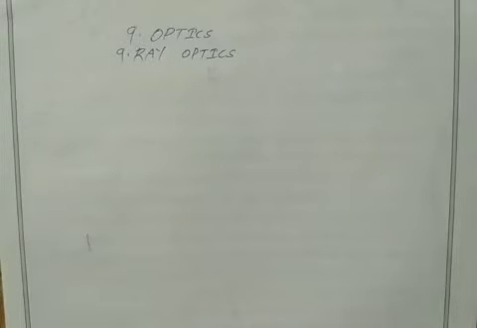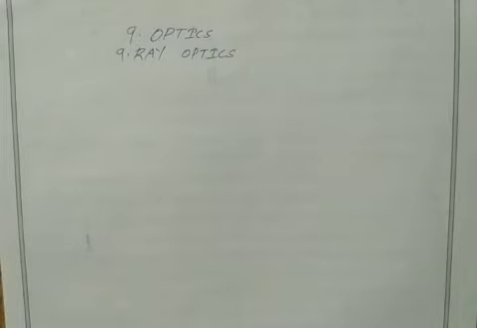Beam means, for example, when light comes from a torch light, it has some broad area. That light is known as a beam. So the first topic of ray optics is reflection. Reflection is fully deleted.